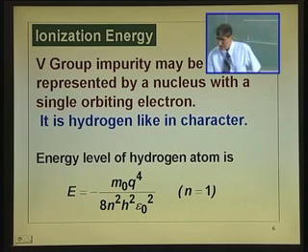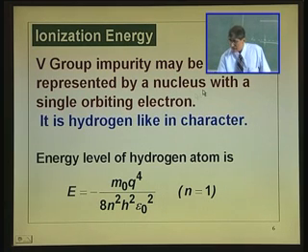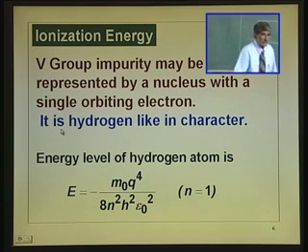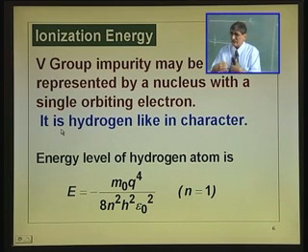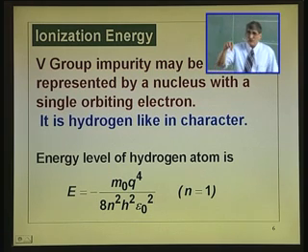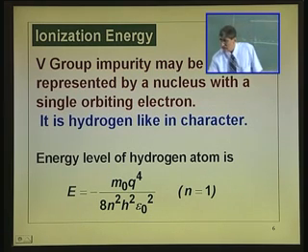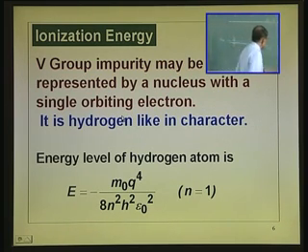The fifth group impurity in silicon may be represented by a nucleus with a single orbiting electron. If you take gallium arsenide, it is a sixth group sitting on the arsenic side. So, the shallow donor can be represented by means of a nucleus with a single orbiting electron.